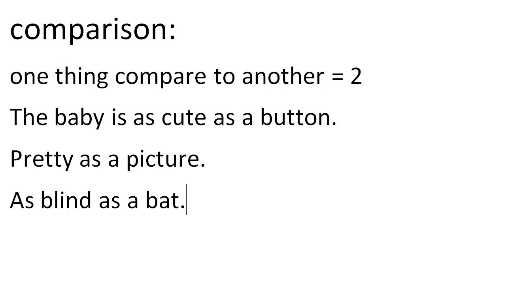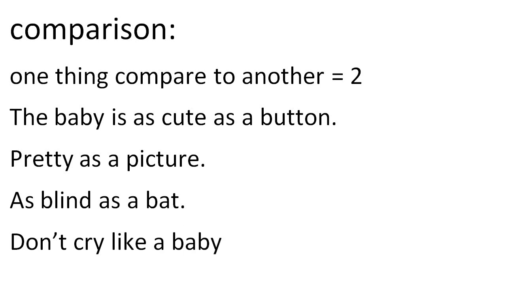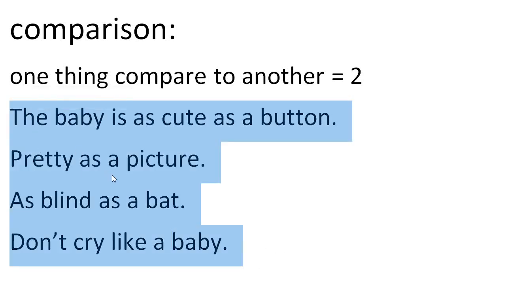You can also find common ones for like. You can say, for example, don't cry like a baby, right? So there we have one that has like in it, and that is another example of a common simile.